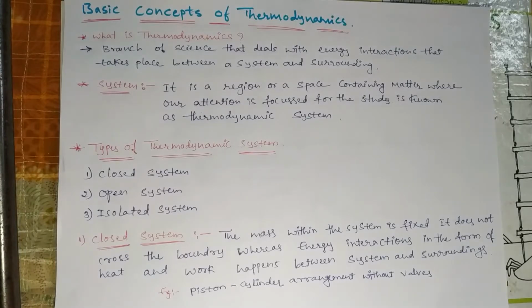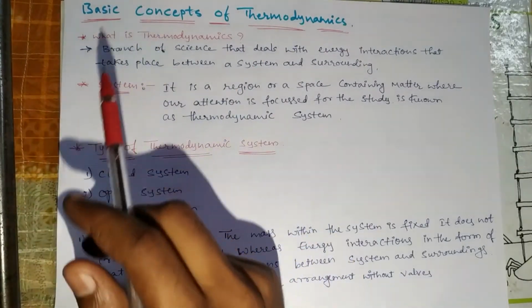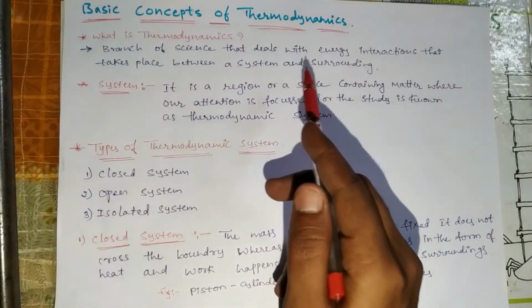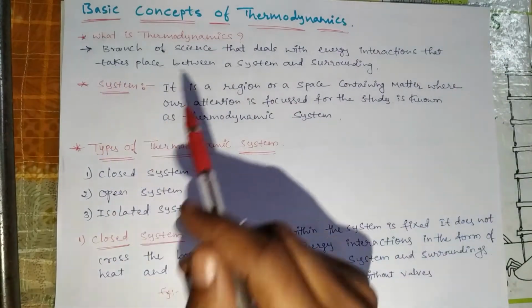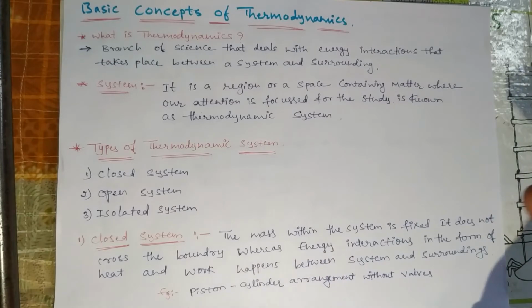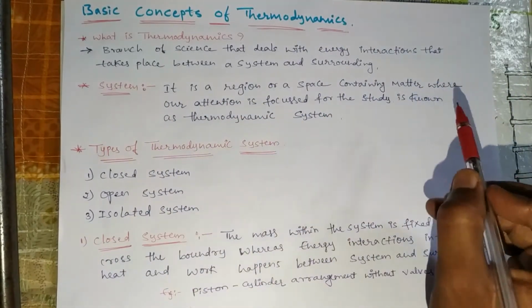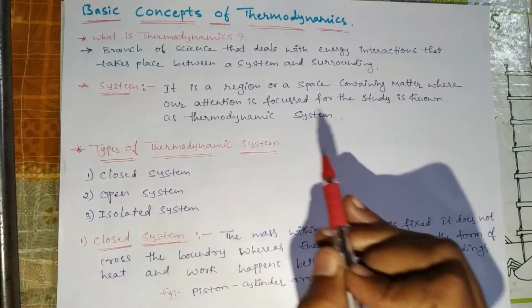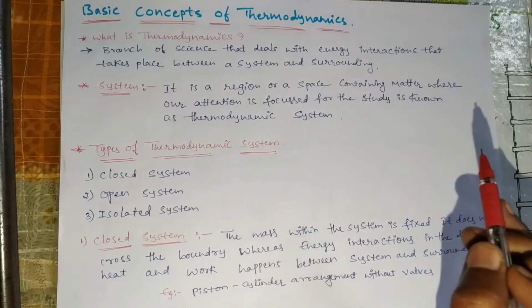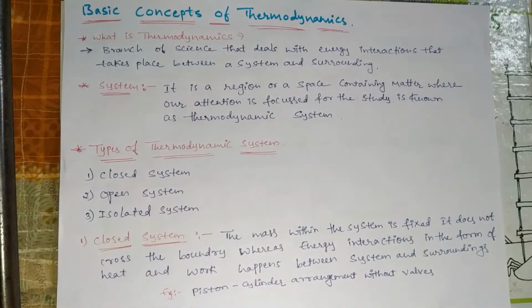Today we learn some basic concepts of thermodynamics. First we learn what is thermodynamics. Thermodynamics is a branch of science that deals with energy interaction that takes place between a system and surrounding. What is a system? A system is a region or space containing matter where our attention is focused for the study, known as a thermodynamic system.